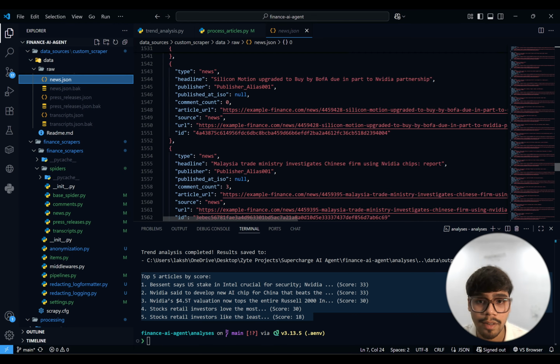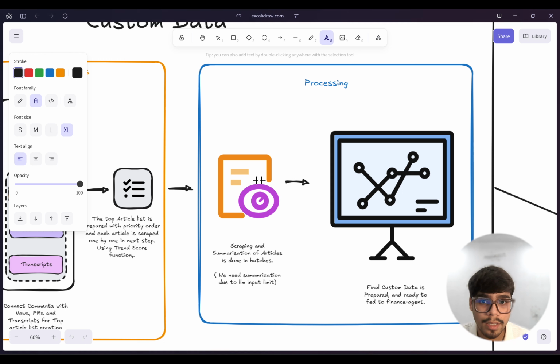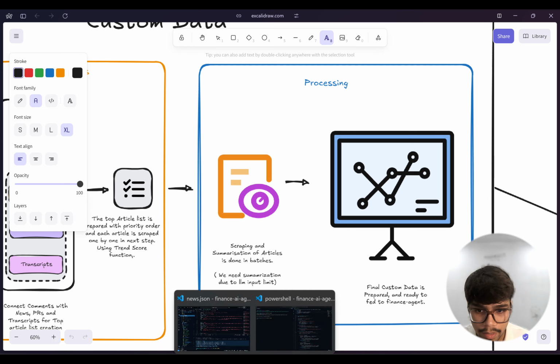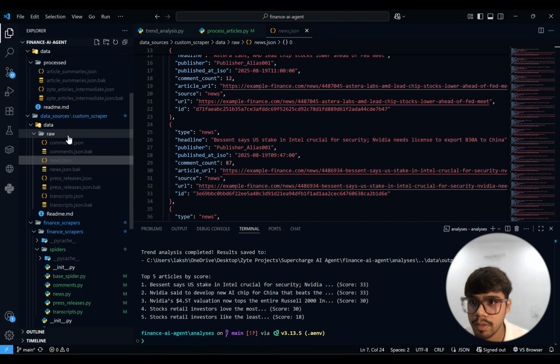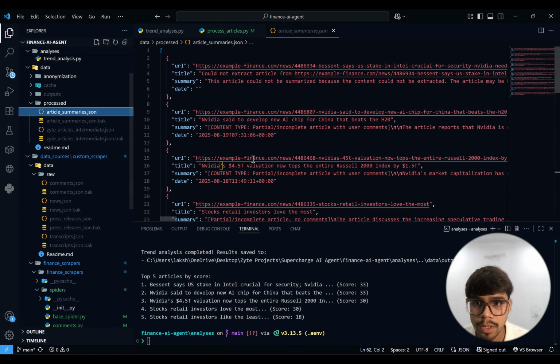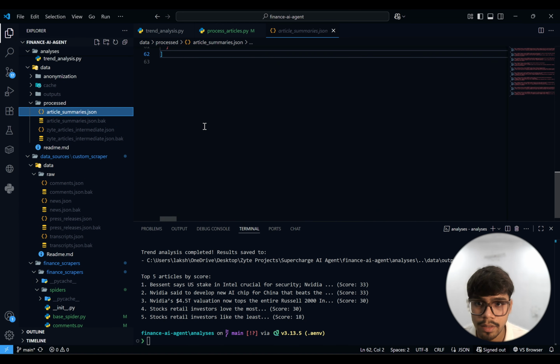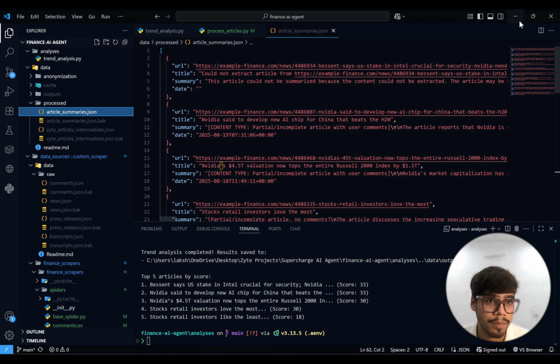But out of this, when we process these articles, we'll be scraping them. I will set it to 10, and once we process it, our article summaries will come like this. These are 10. If you compare this with this, I think it will be the same.